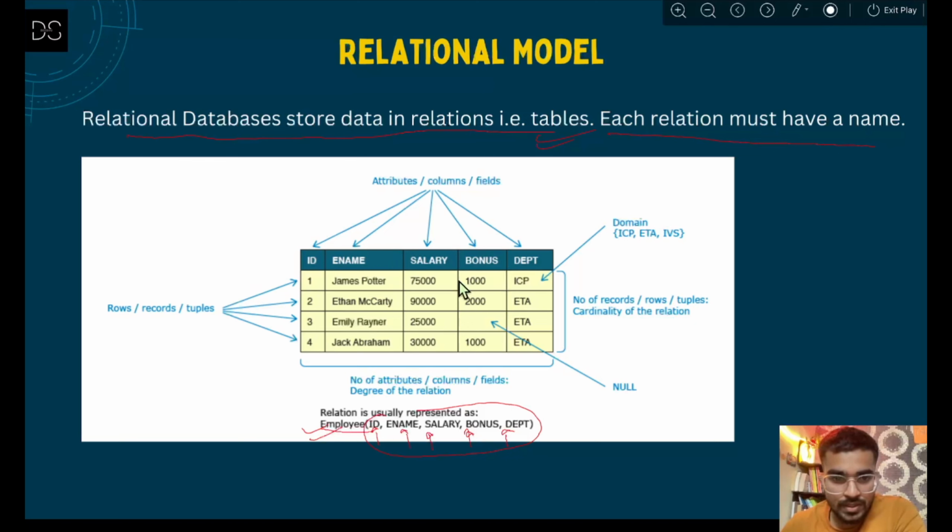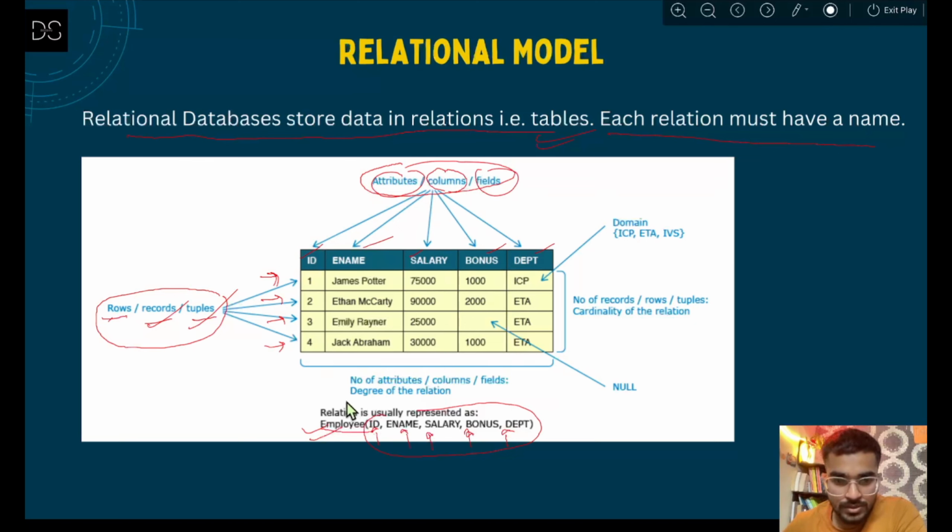Now in this relational model of the data, we have some keywords that we need to know. First are rows, records or tuples. These are the three names given for each row. Again, the same with columns. Whatever columns you are seeing here, name, ID, salary, bonus, then department, all of these are called either columns, attributes or fields. So there are three names that we have.